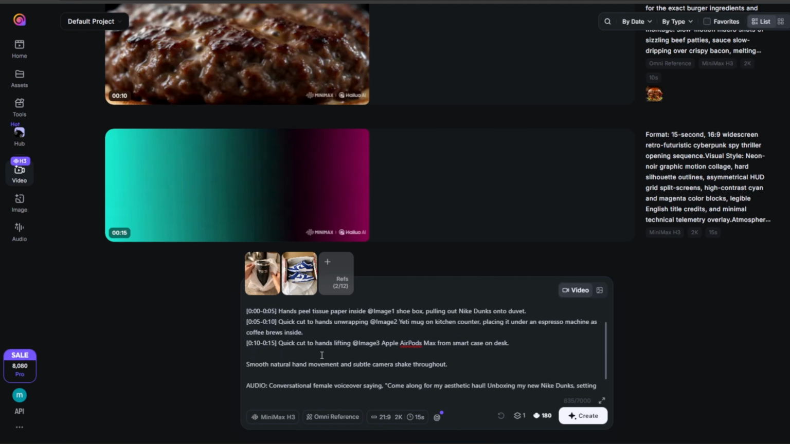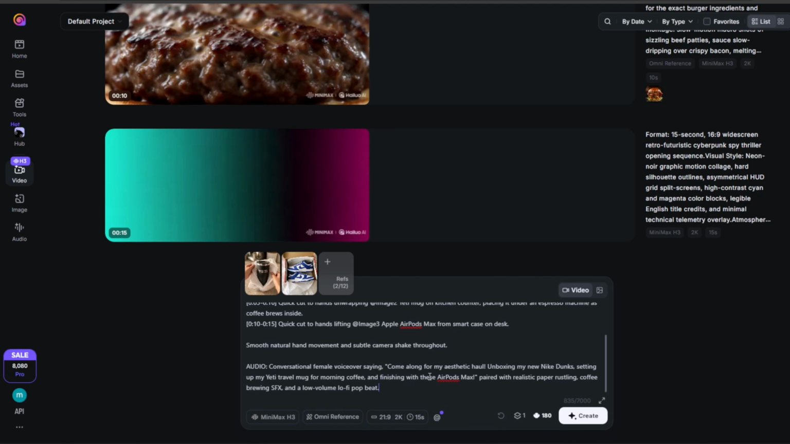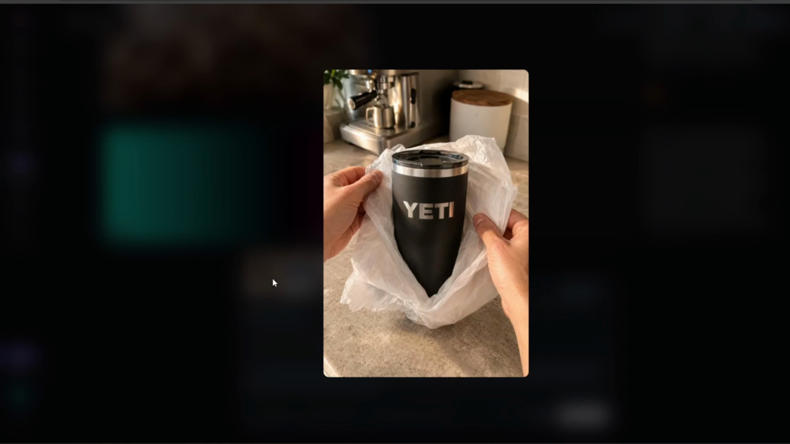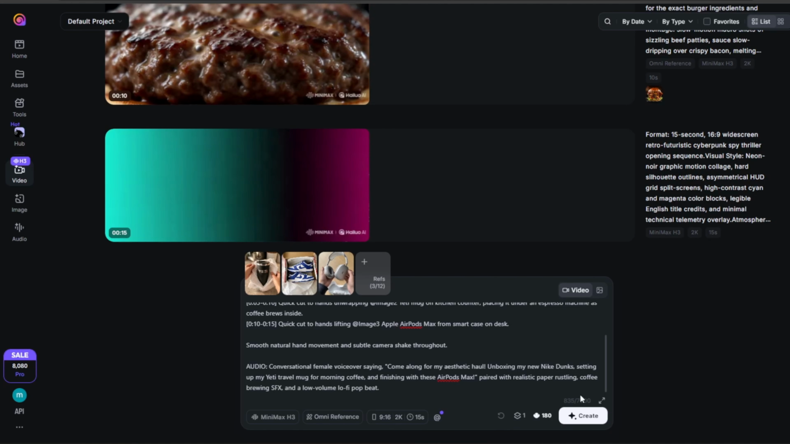Notice how the system automatically tags them as at image 1, at image 2, and at image 3. This acts exactly like variables in coding. In my text prompt, I don't even have to describe the products heavily. I just command the AI to pull them in sequentially. I literally wrote, start with hands unboxing at image 1, then cut to the kitchen counter with at image 2 brewing coffee, and finish by picking up at image 3 off the desk. This level of multi-subject control inside a single prompt is completely unheard of.